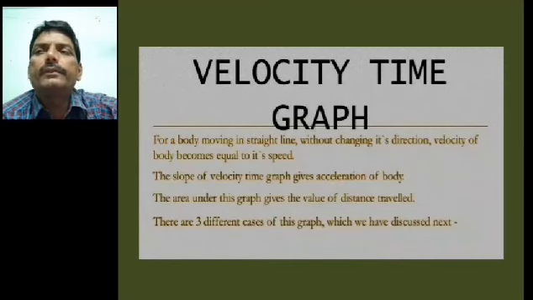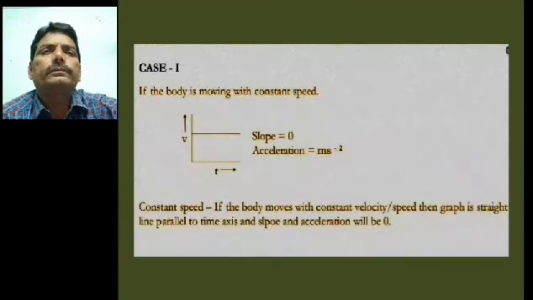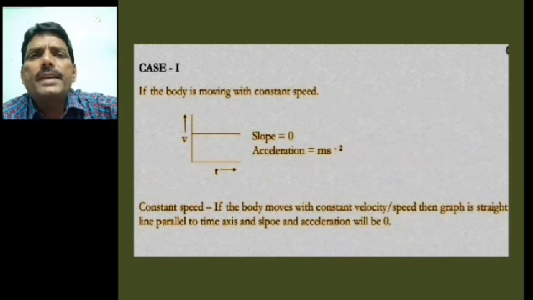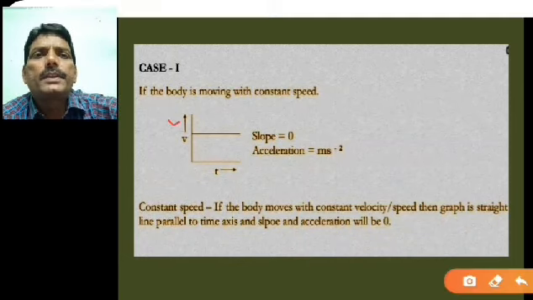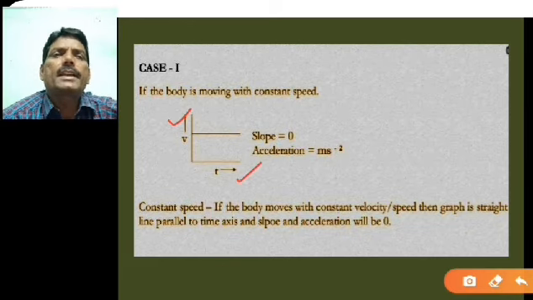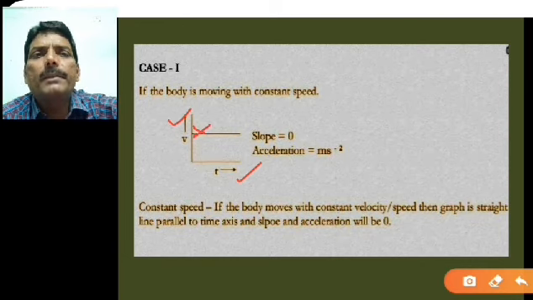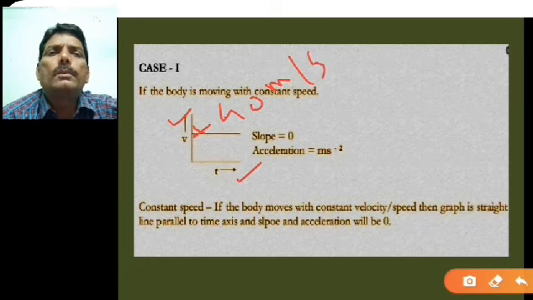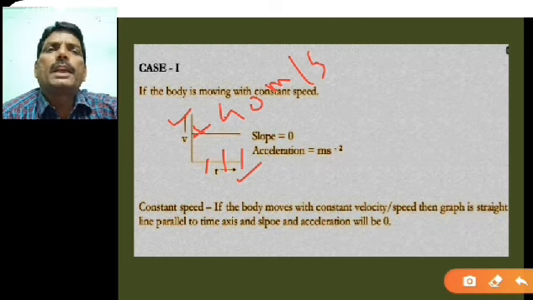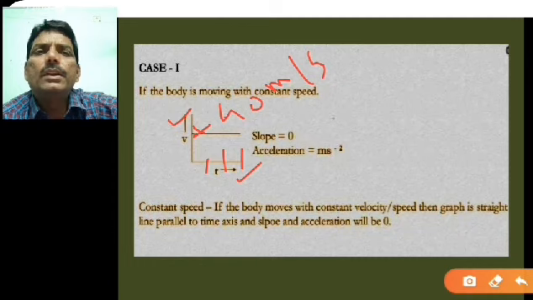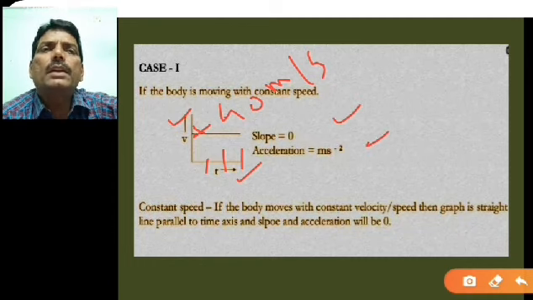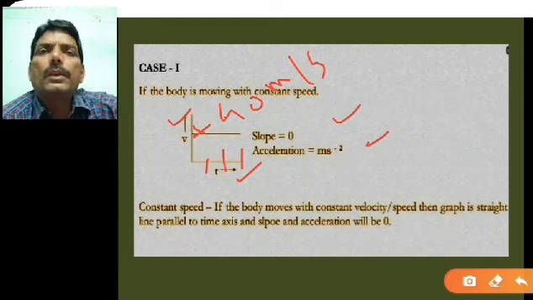Next one, velocity time graph. In a velocity time graph you are taking the velocity on the y-axis and time on the x-axis. Suppose at this point the velocity is 40 meter per second. For each time interval the speed is constant, 40 meter per second. Therefore the slope is 0, or the acceleration is 0, because velocity versus time, that means v by t.